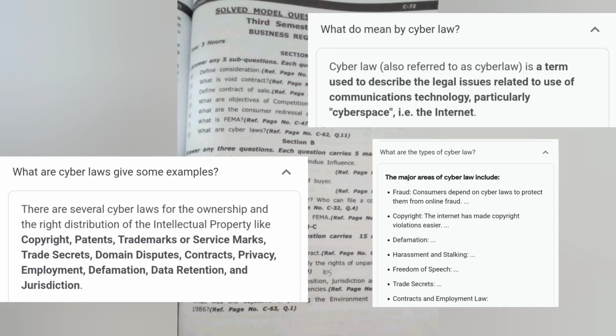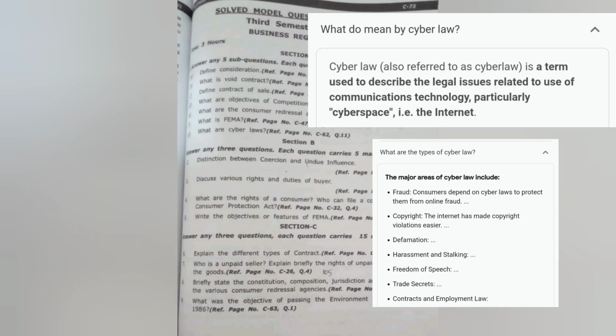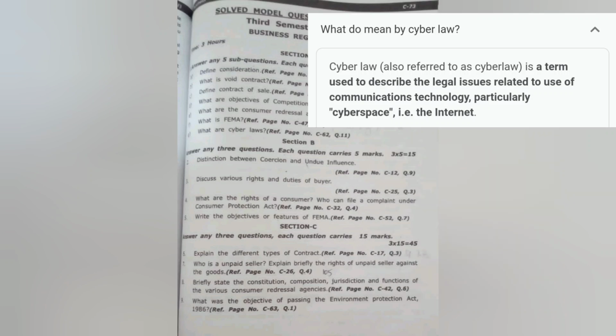So what are the types of cyber law? Fraud, defamation, freedom of speech, trade secrets, copyrights. So that all comes under the types of cyber law. We should not do any fraud, we should not stalk somebody, we should not defame anyone. So that all comes under the cyber law types. Now let's move on to discuss section B, which is answer any three questions. So first one is distinction between coercion and undue influence.